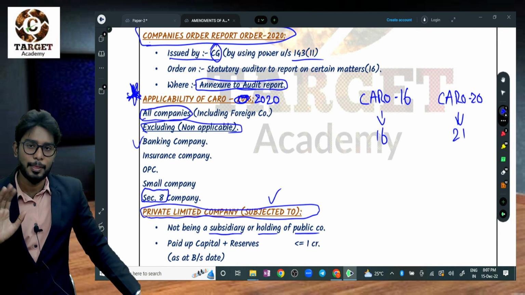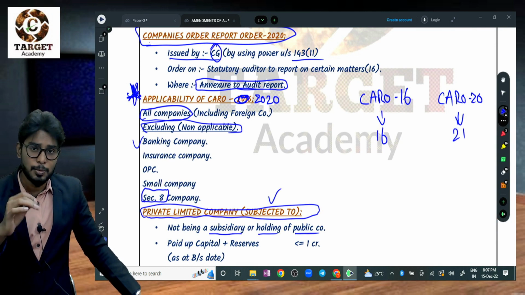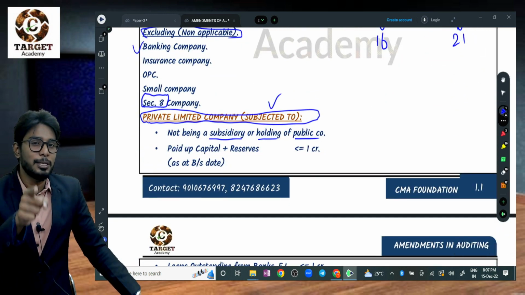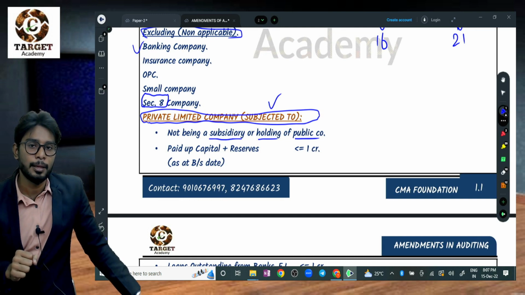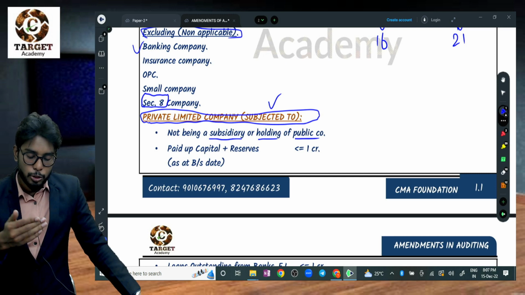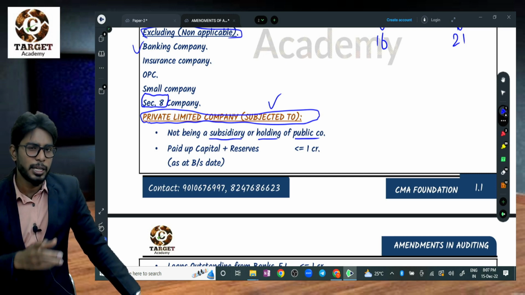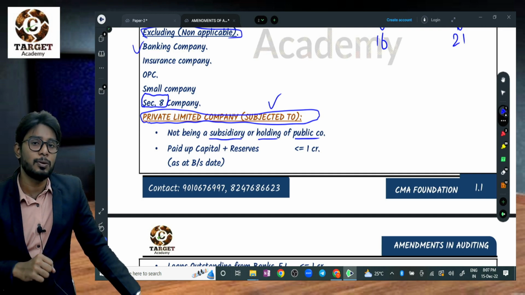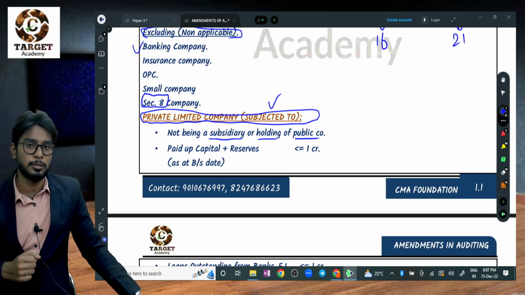Banking companies, insurance companies, OPC, small company, section 8 company, and private limited company, subject to conditions. What are those conditions? It should not be a subsidiary or holding of a public company, the paid up capital and reserves should be less than 1 crore, loans, nothing but borrowings, should be less than 1 crore, and turnover should be less than 10 crores.